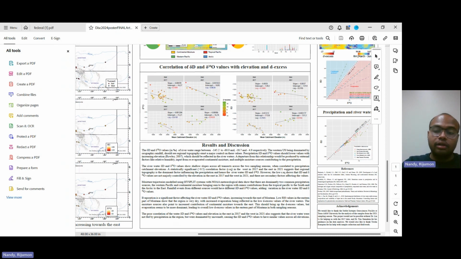So all in all, there are three main factors affecting the del D and del 18 values. Those are the different sources in the different parts, higher evaporation towards the east, and the snow melt dominating the rivers in southeastern Montana, which is bringing all the del D values and del 18 values to average values all across different elevations. That's going to be a short gist of my project.